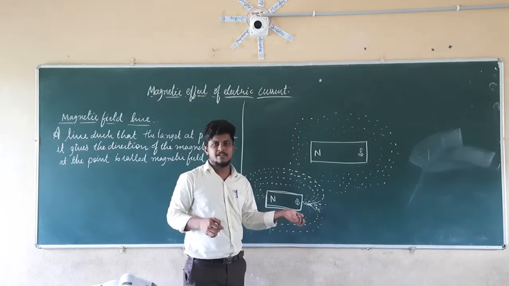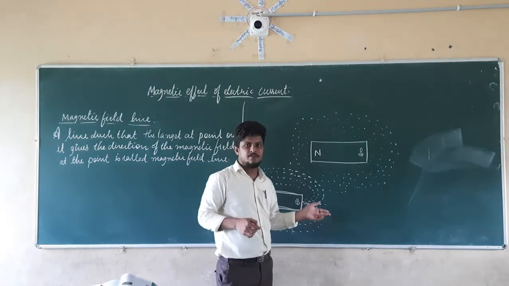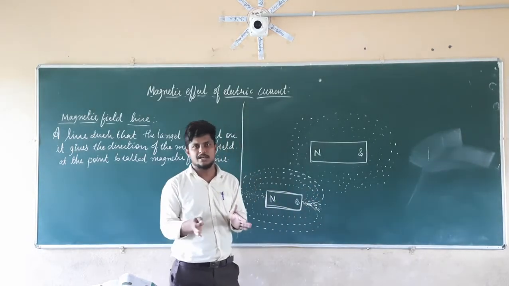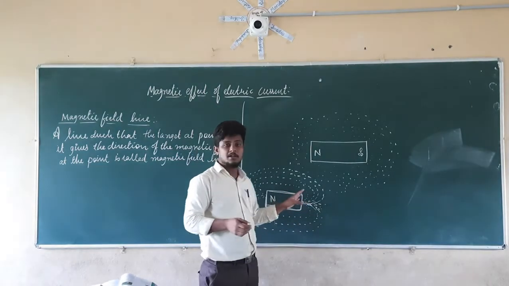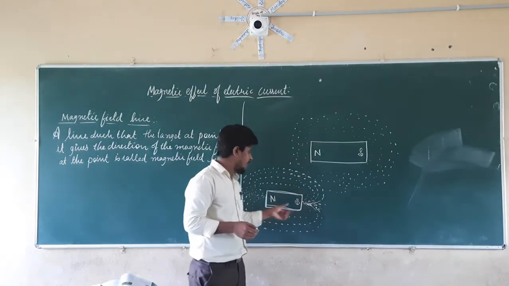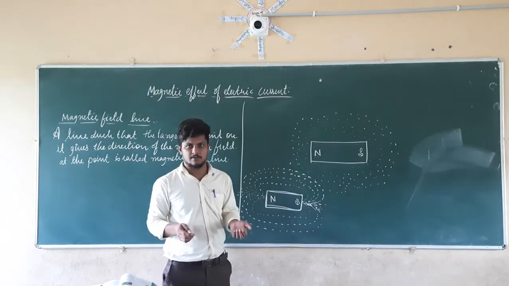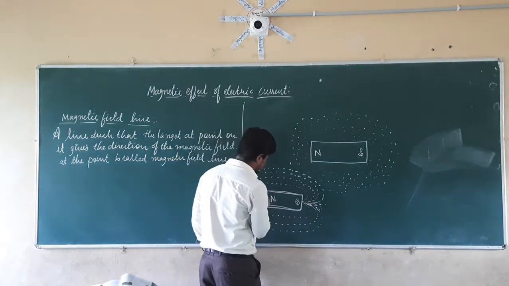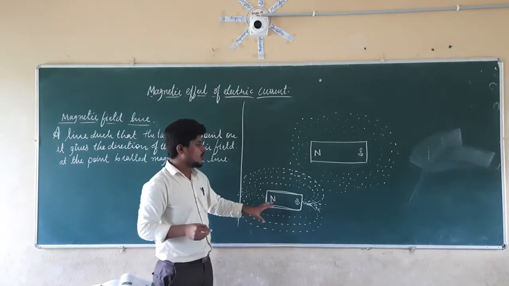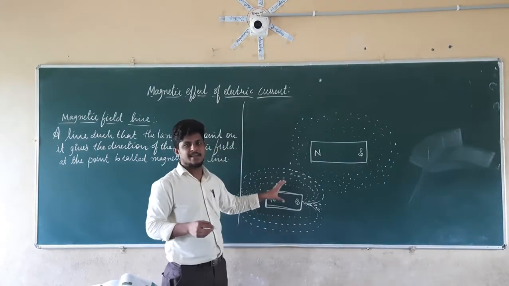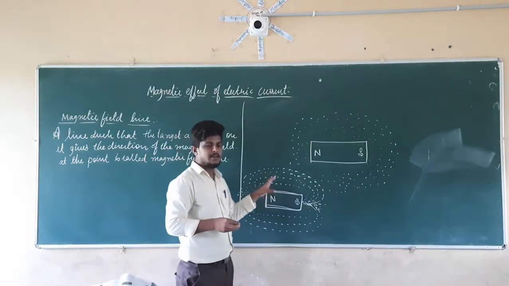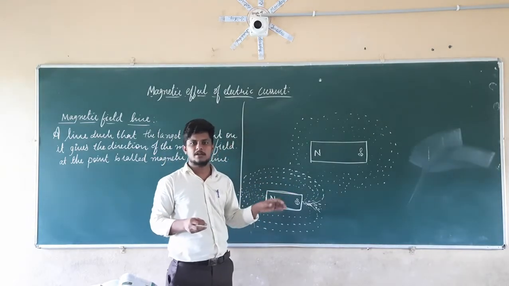Whenever the magnetic field lines are very close to each other, or there are more magnetic field lines, at that point the magnetic field will be stronger. If you go apart from each other, at a greater distance, then the magnetic field becomes weaker.